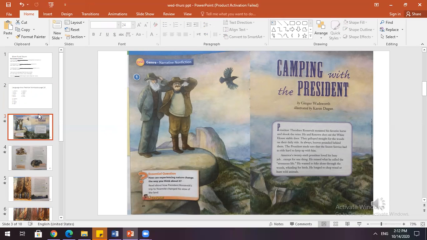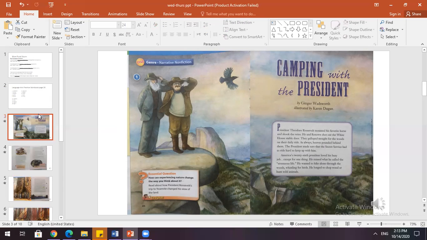All right, so many of you may not be familiar with the subject of this narrative. We talked about the features of narrative nonfiction, so we know what we are looking for as we read. But the subject here is President Theodore Roosevelt, okay? He served as the 26th President of the United States from the year 1901 to 1909. He was a very energetic man with a wide range of interests, okay?